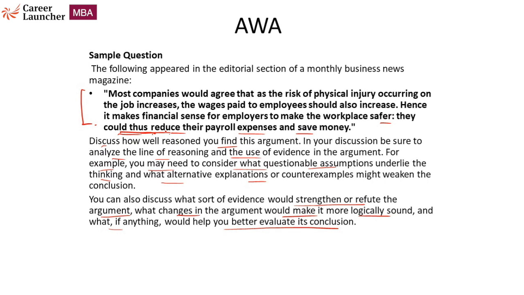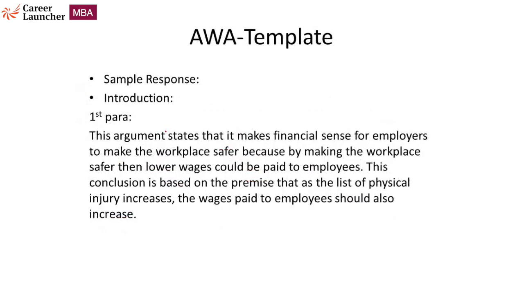Let's have a look now at what sort of essay we can write on this topic. So this is a sample response for you. This is the introductory paragraph. This argument states that it makes financial sense for employers to make the workplace safer, because by making the workplace safer, lower wages could be paid to employees. So as you can clearly see, we are restating the argument here. We are restating the conclusion, and now the author restates the premise. This conclusion is based on the premise that as the risk of physical injury increases, wages paid to employees should also increase. Now, if you look at this paragraph, the author has simply mentioned the conclusion and premise.